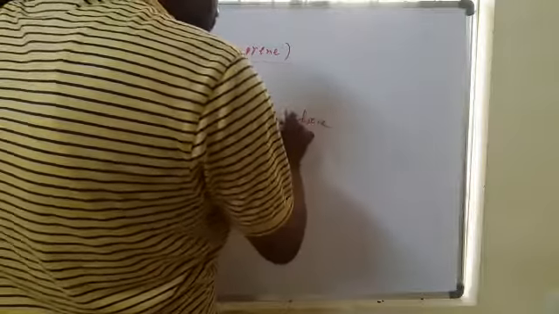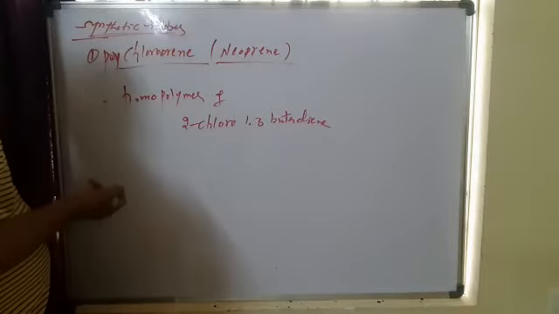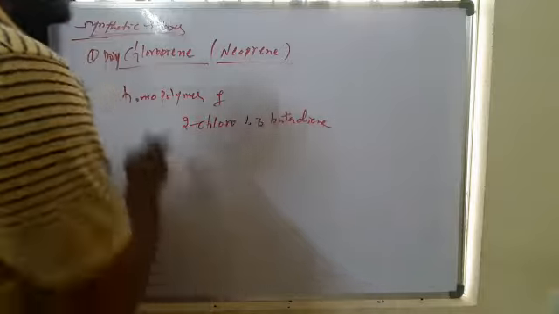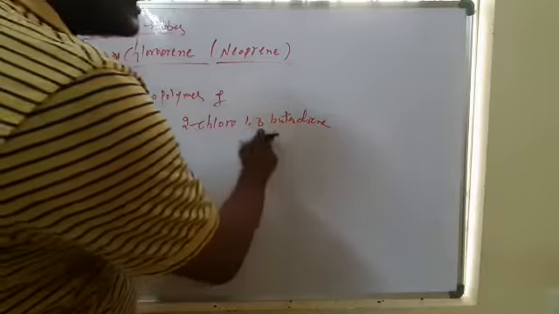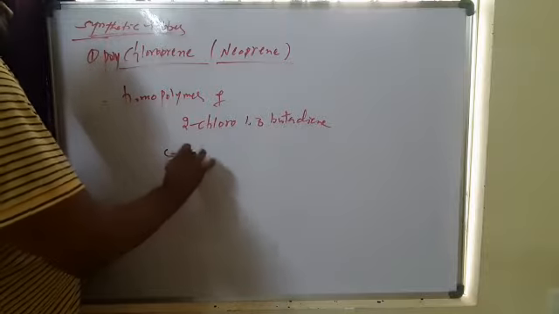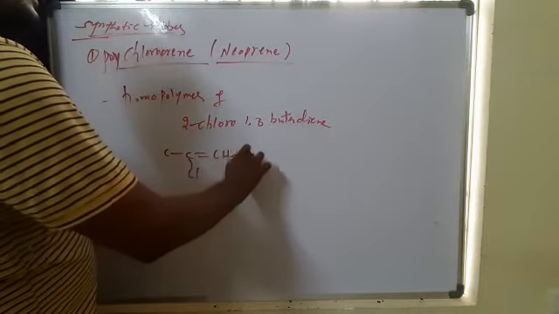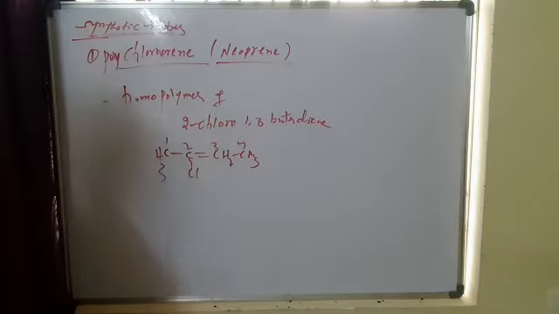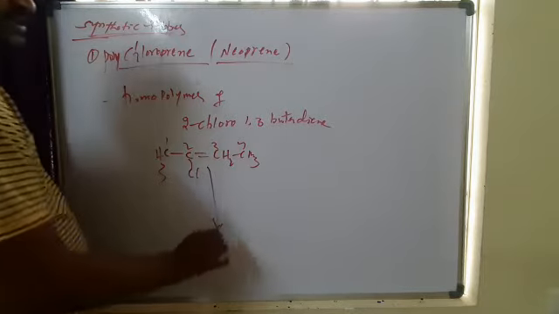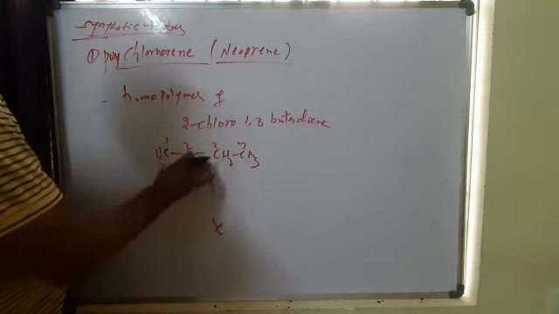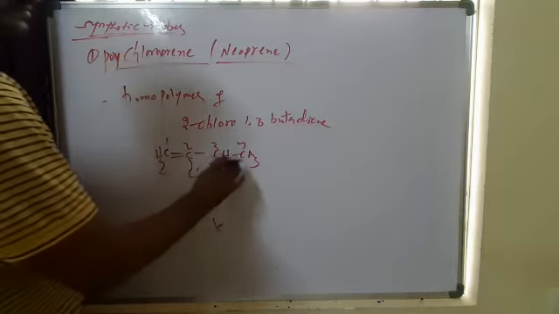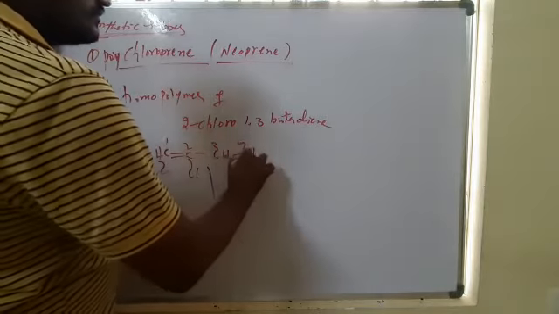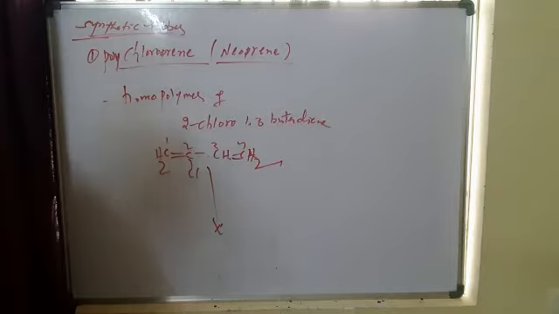Natural rubber is 2-methyl-1,3-butadiene, whereas polychloroprene is 2-chloro-1,3-butadiene, so at the 2 position there is chlorine. Upon polymerization, in the presence of peroxides, it forms the polymer.